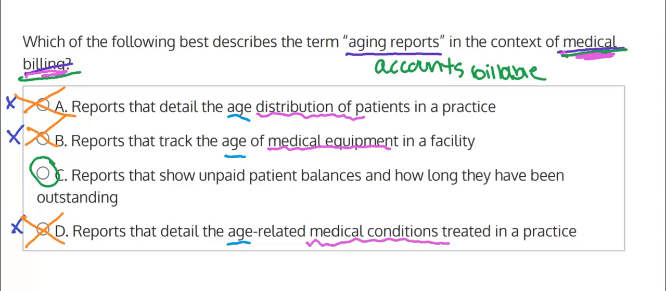So they're trying to trick you by inserting different things about age-related conditions or anything related to age into options A, B, and D. But even if you were not sure what an aging report really means, you could actually get to the answer because they did tell you that it's in the context of medical billing. So use those clues to your advantage, and then you'll arrive at option C, which is correct.